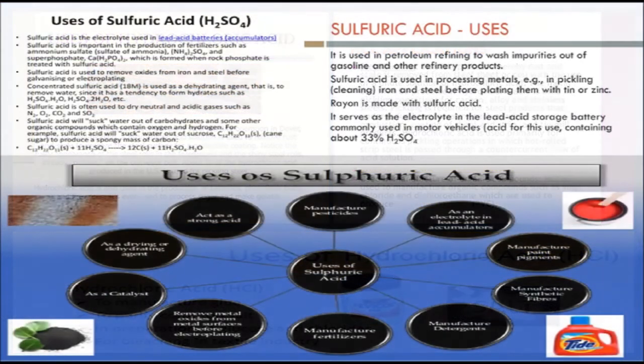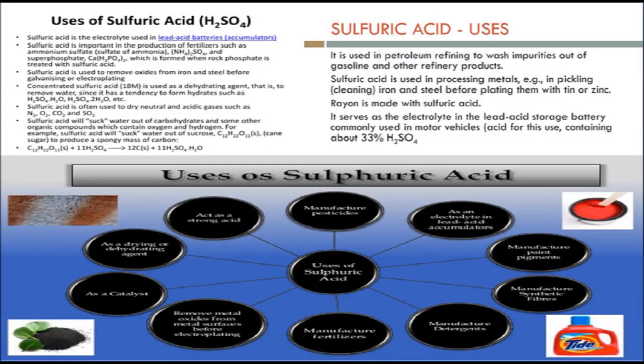Sulfuric acid. It is one of the most commonly used acids. Because of its widespread use, it is called king of chemicals. It is used in car and inverter batteries. It is used in the manufacturing of fertilizers such as superphosphate and ammonium sulfate.